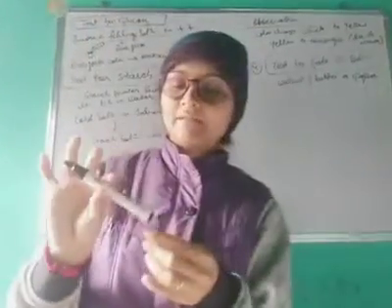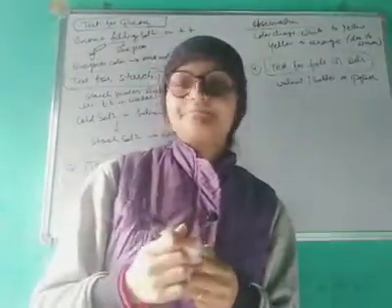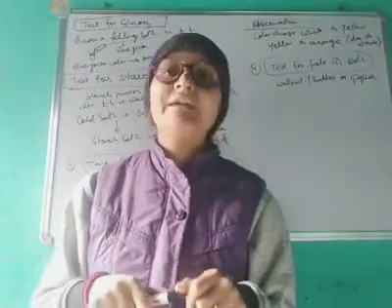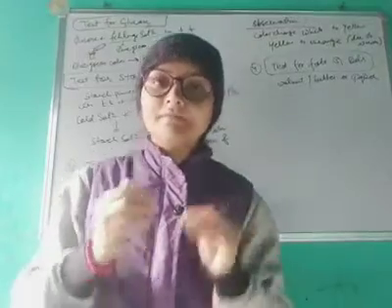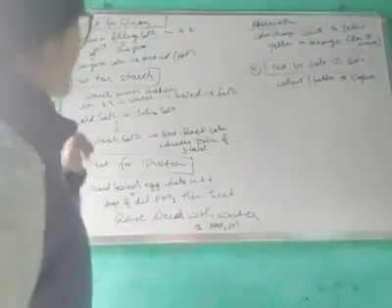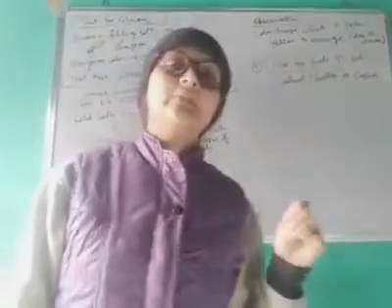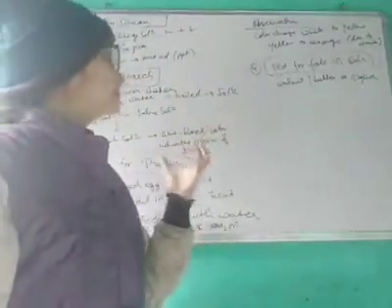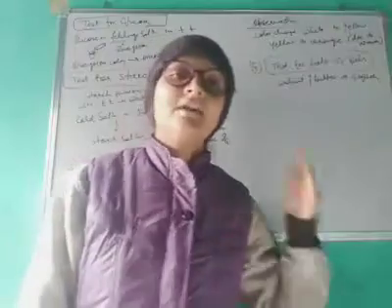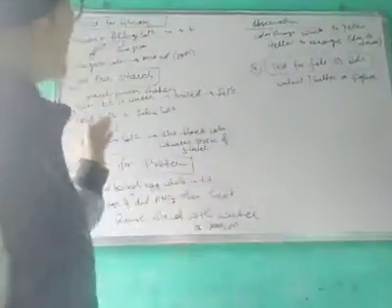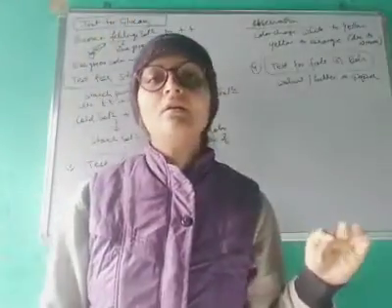We will heat it like this, tilting the test tube away from us. We just have to heat it so that bubbles will come, but we don't have to boil it. We will not boil it. The observation will be that the blue green color will convert into a brick red precipitate. If there is a brick red precipitate, that means the solution contains glucose. So this was the test for glucose.